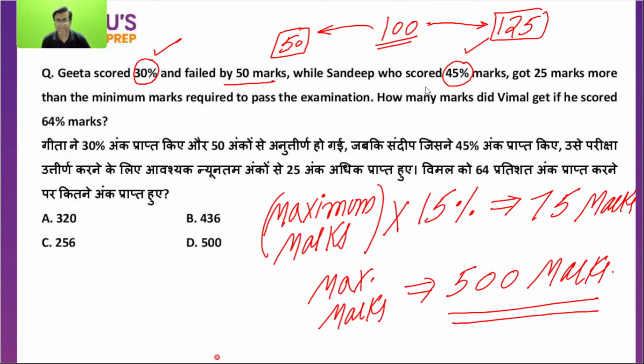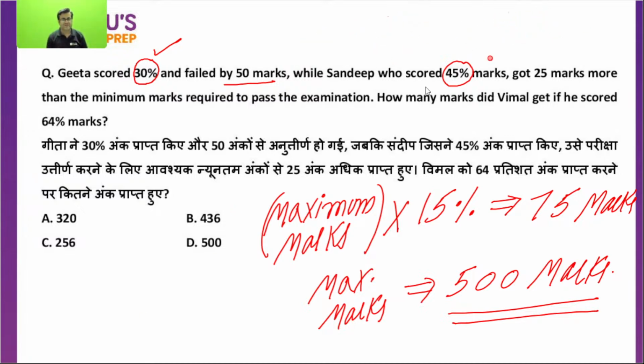So how much is the gap? Tell me. 50 and 125. Tell me, Monica, do you understand or still you are not able to understand this one? So once somebody got 50 less than passing, other got 125 more. So gap of 75 is there, beta. Gap of 75. So 15% is equal to 75 marks. So 15 5s are 500 marks is the maximum marks. So 500 is the maximum marks.